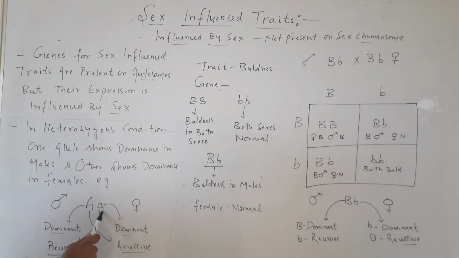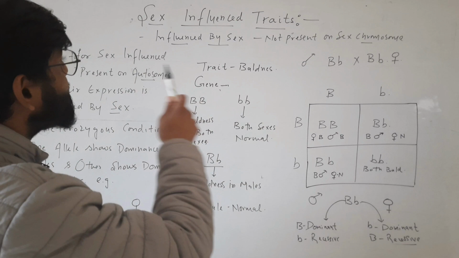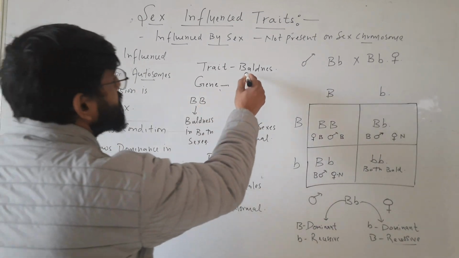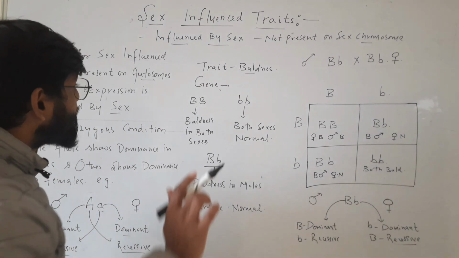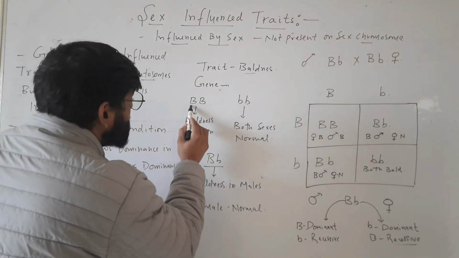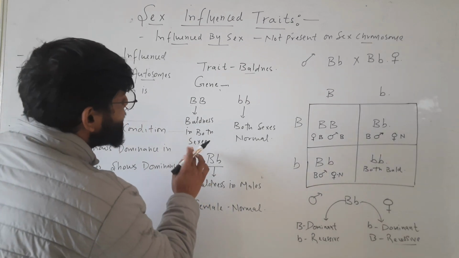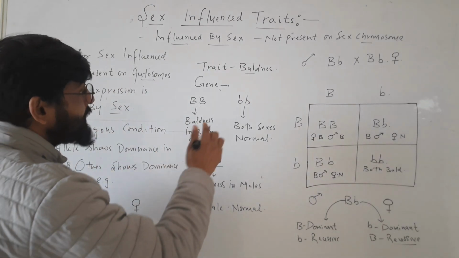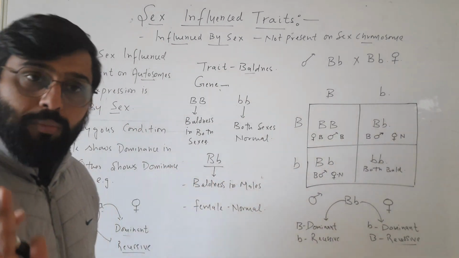Similarly, the classical example of this sex influenced trait is baldness. The gene for baldness is the B gene. So homozygous capital B condition causes baldness in both sexes. In case of small b, both sexes are normal.